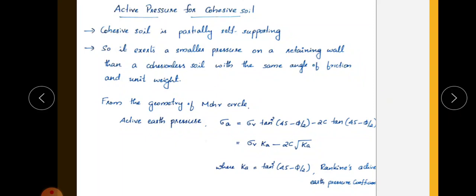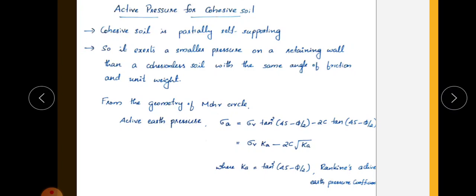Since these cohesive soils have a cohesive force between them, they will be partially self-supporting. Due to this cohesion, the soil can stand by itself, because cohesion provides shear strength to the soil, so it can stand by itself for some distance. It is partially self-supporting since there is cohesive force between the soil particles, and so it exerts a smaller pressure on the retaining wall.